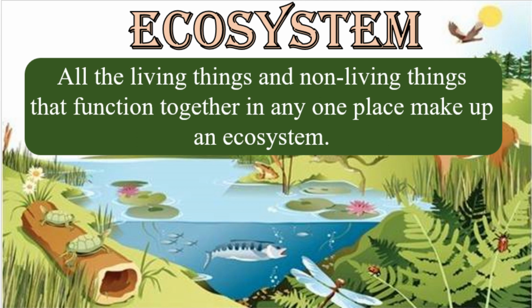And when the plant grows, it becomes food for different animals. It is a home for different animals. See how the living and non-living things depend on each other. So, when the living and non-living things function together in an area, we call it ecosystem. Getting?